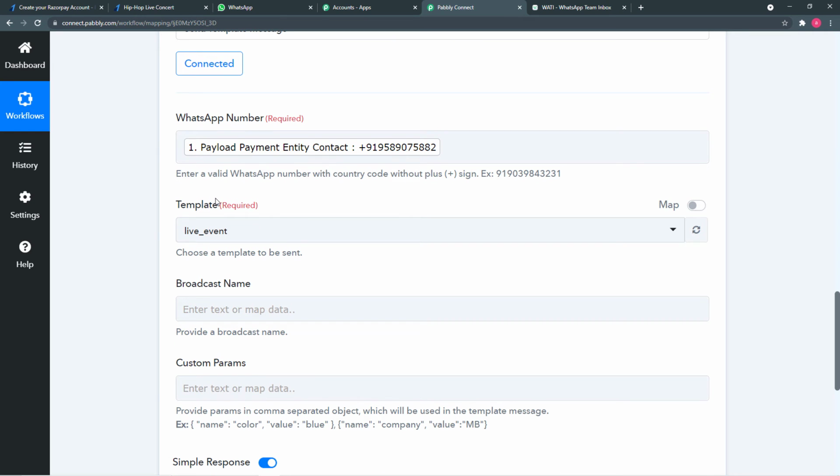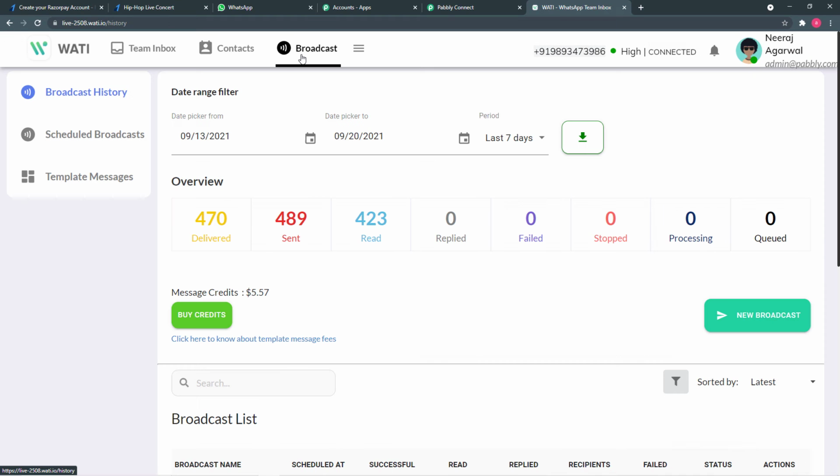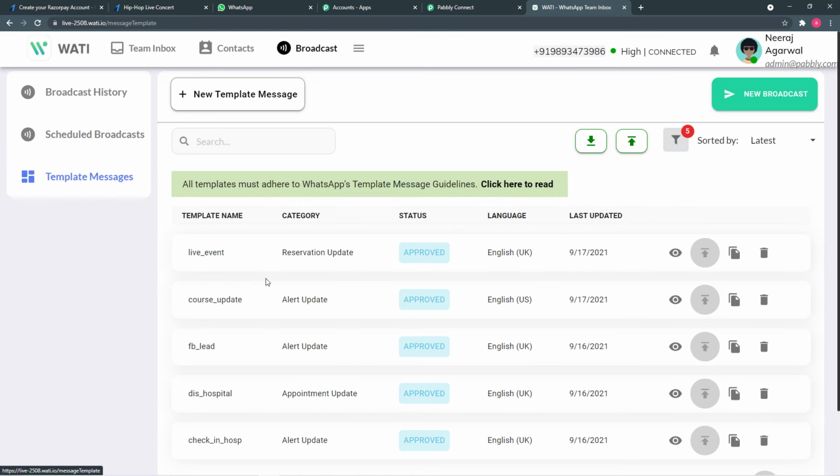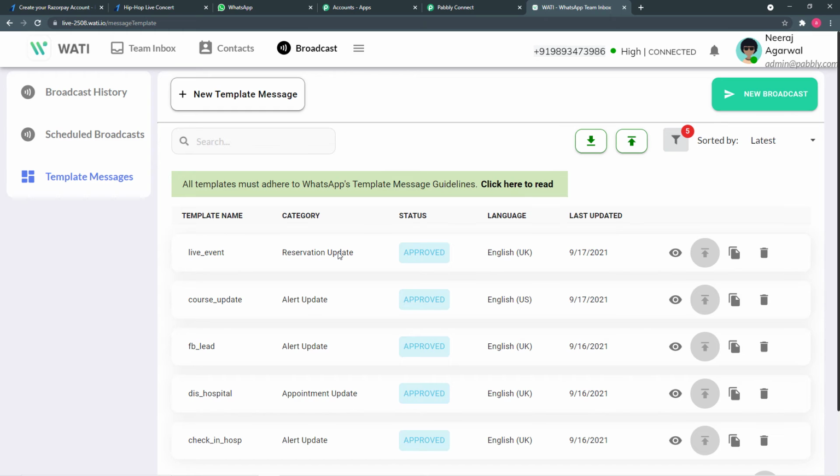And then in this field it is asking for the template. So now let me explain what the templates are. I'm going to my Vaati account again and opening this broadcast option, and from here you will see this template messages option. These are the templates we have in our Vaati account.